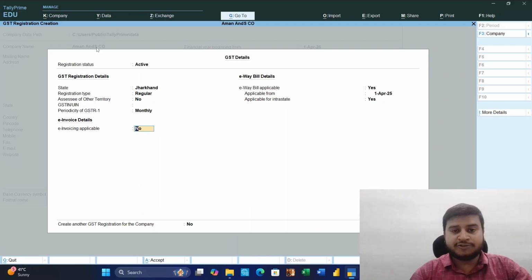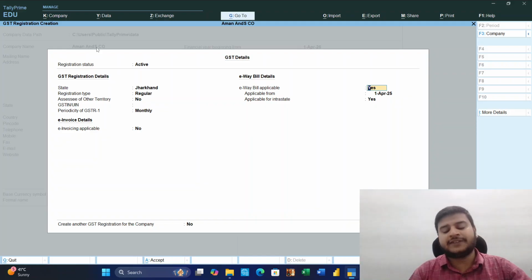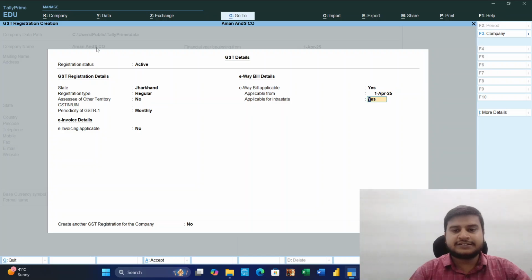E-way bill applicability: e-way bill is applicable when we transport goods from one place to another and the goods have a value exceeding 50,000. Yes, interstate, yes.